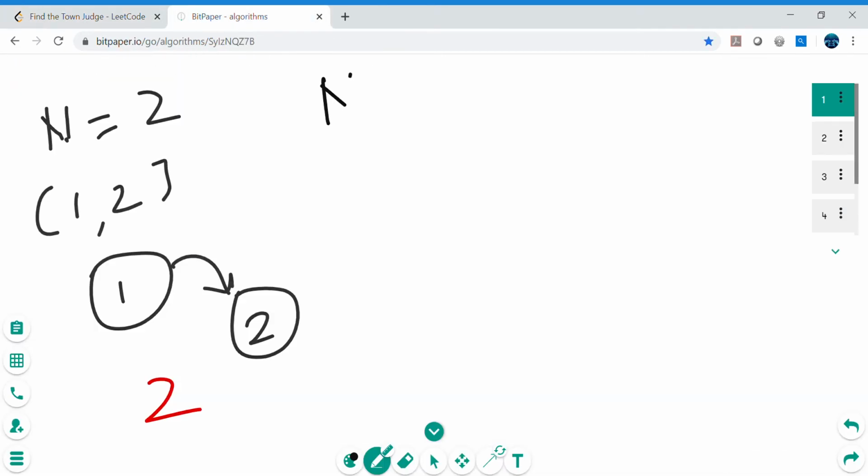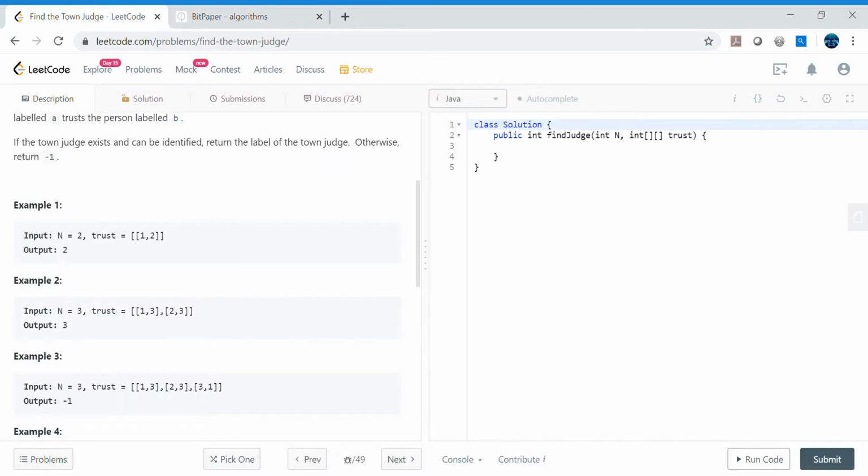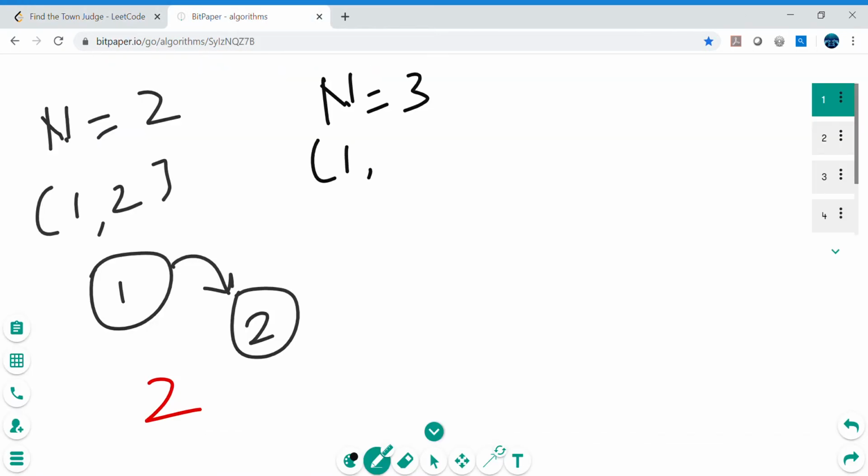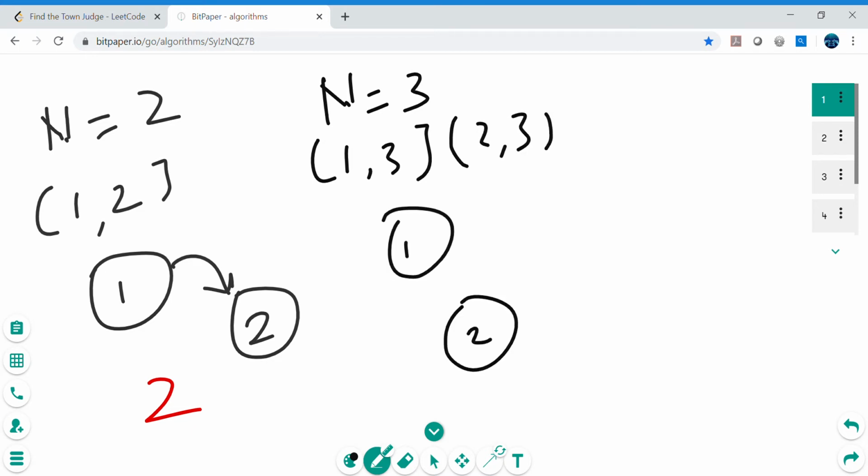N equals 3, and here the pairs given are 1 3 and 2 3. Let's quickly make the circles 1, 2, 3. One is trusting 3, so the arrow is going from 1 to 3, and 2 is trusting 3, so the arrow is going from 2 to 3. So who is the town judge here? We can clearly see that 1 is trusting 3 and 2 is also trusting 3, and 3 is not trusting 1 or 2. So here the town judge is 3, so the output would be 3.